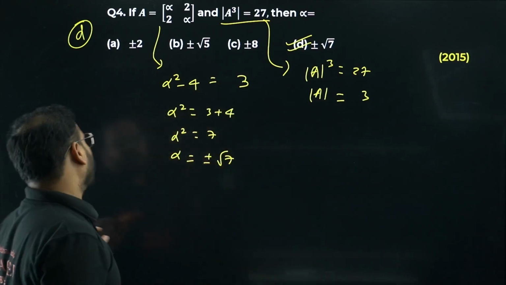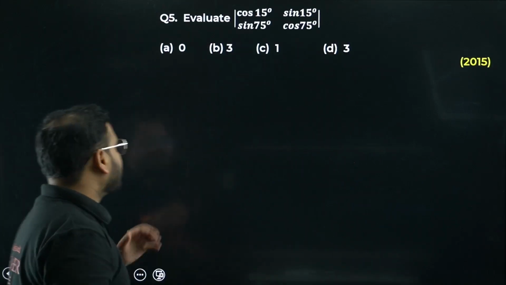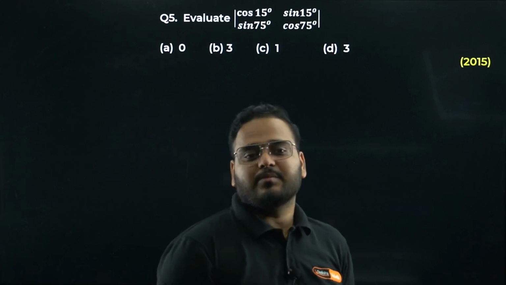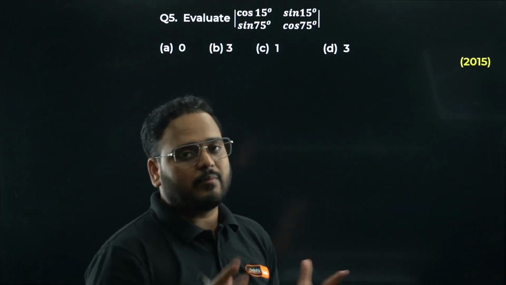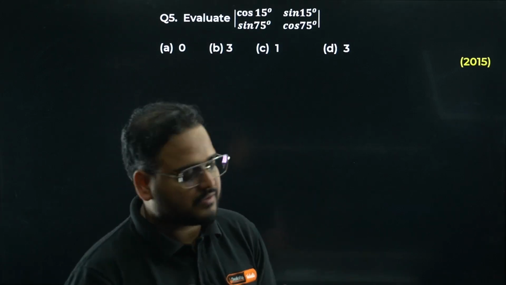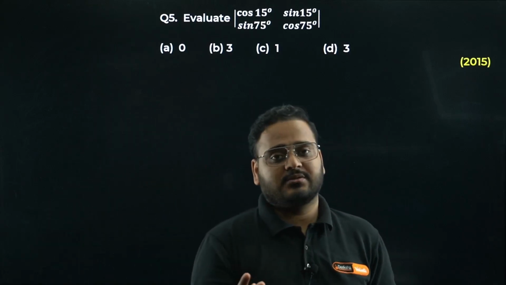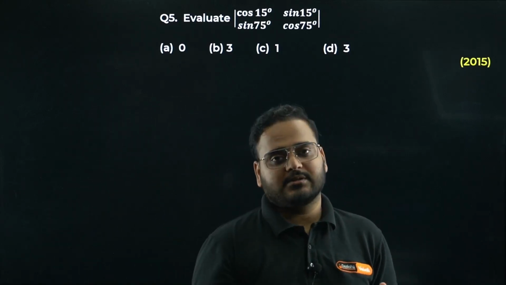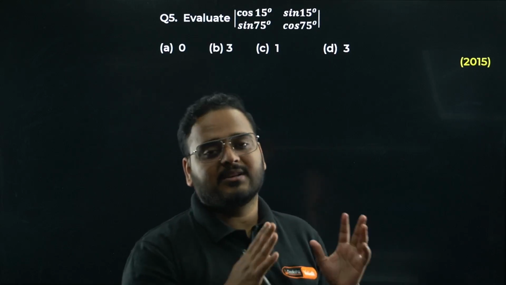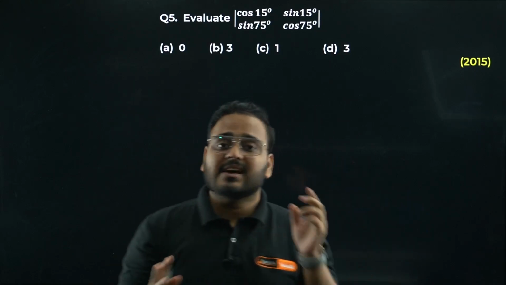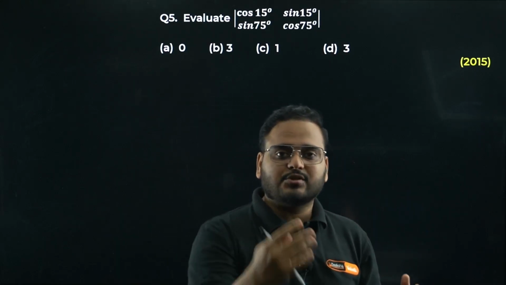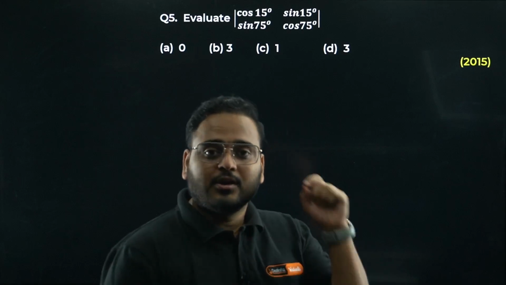You can see this is a PYQ of 2015. So please make sure that you have completely revised this chapter going into the examination. Very simple, you can score. Matrices and determinants is a scoring section for you. Even 3D vectors is a high weightage and scoring section. So you cannot miss any question in these chapters. You have to remember all the formulas and all the properties at your fingertips. When the question comes, you should know the answer. That's how good you have to be. So practice the problems there.